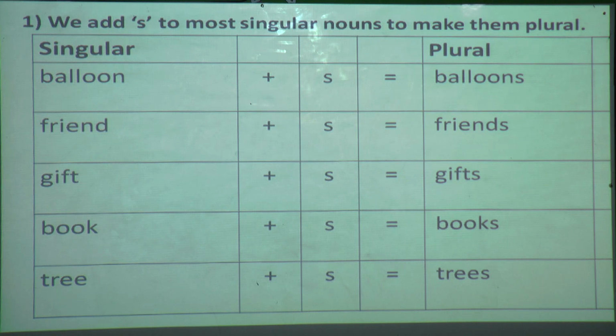Understood students? Okay. Next, friend. If I want to make it plural, I am only going to add s. The word remains the same. Friend plus s equals friends, so it becomes a plural noun. For most singular nouns, this is the way: you only have to add s. Third, gift. Yes, only add s. Gift plus s equals gifts.